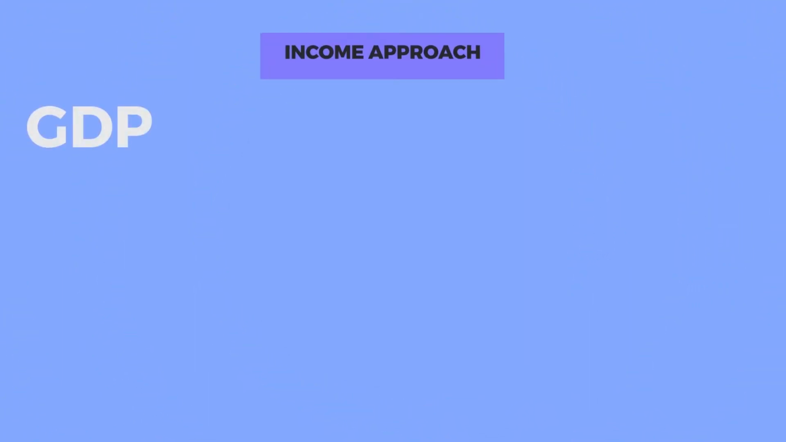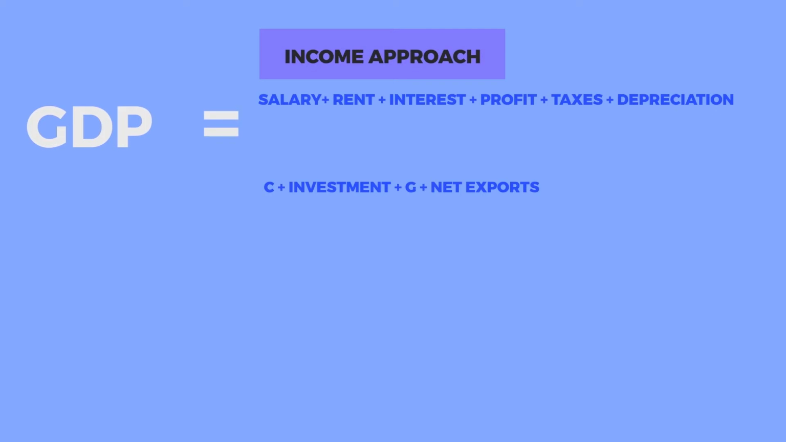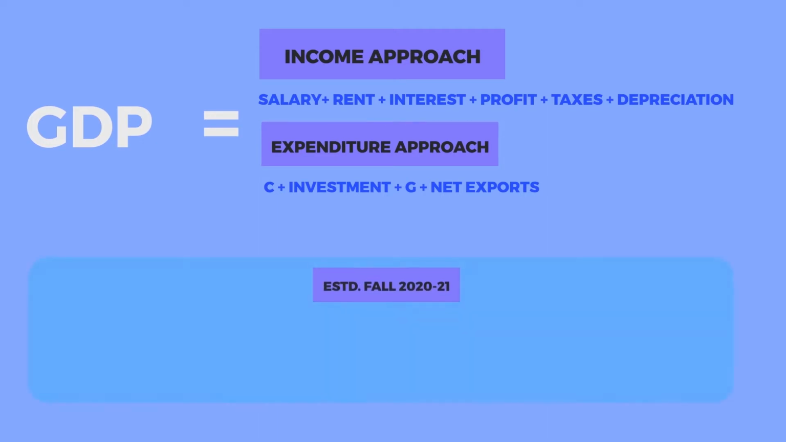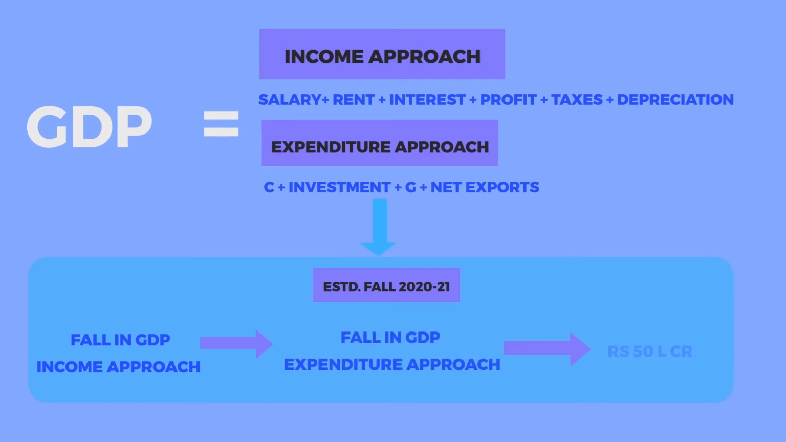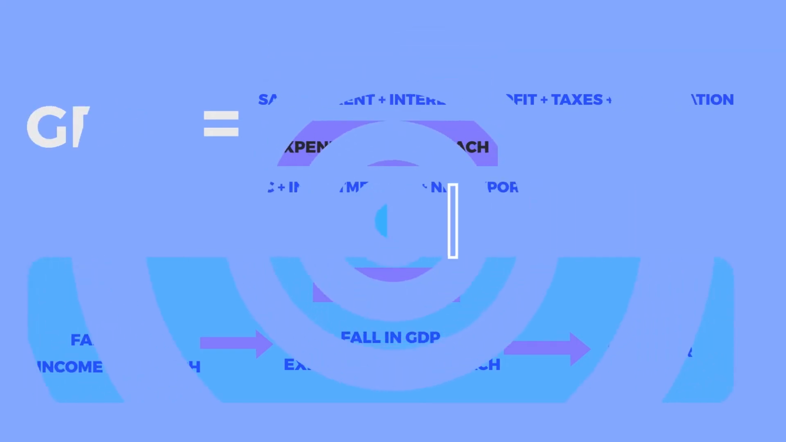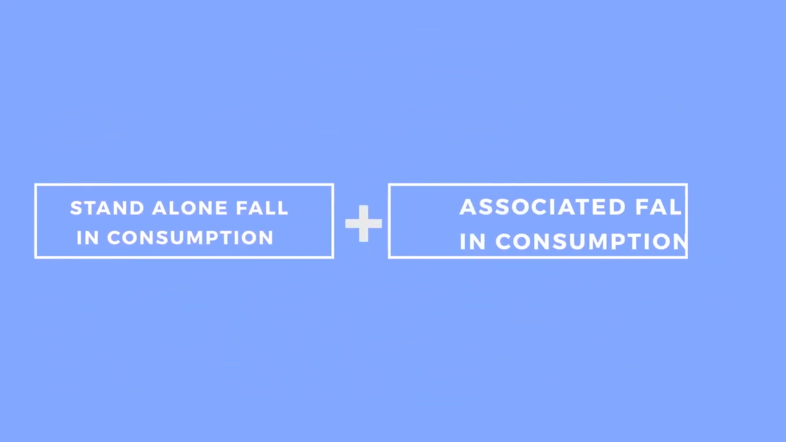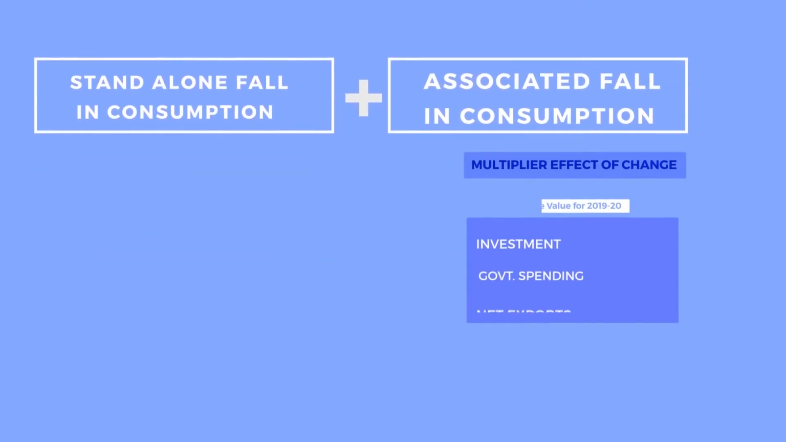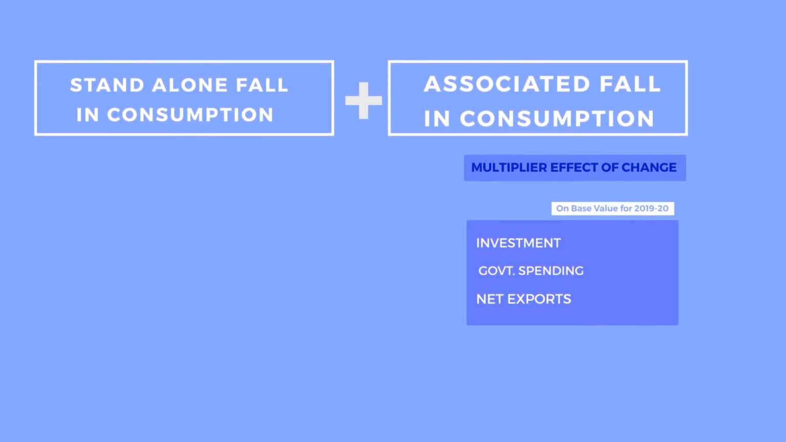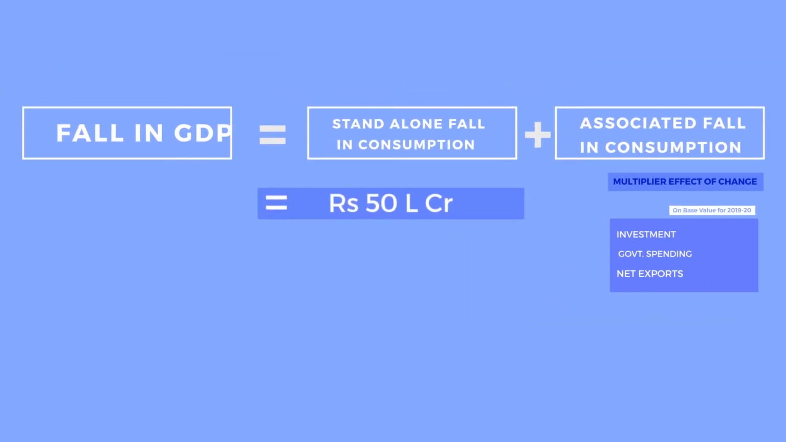Now we know the GDP as per the income approach has to be the same as the GDP as per the expenditure approach. Going by the same corollary, the fall in GDP as per the income approach has to match with the fall in GDP as per the consumption approach. This implies that the standalone fall in consumption and the associated fall in consumption due to the multiplier effect on change in investment, government spending, and net exports will be equal to rupees 50 lakh crore.